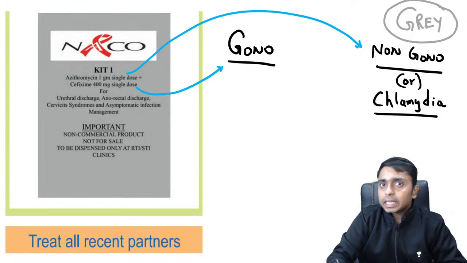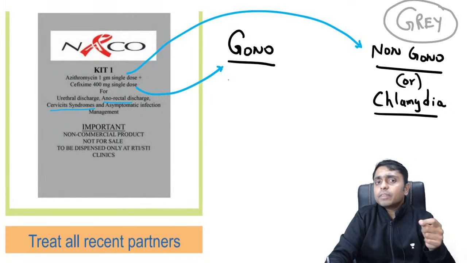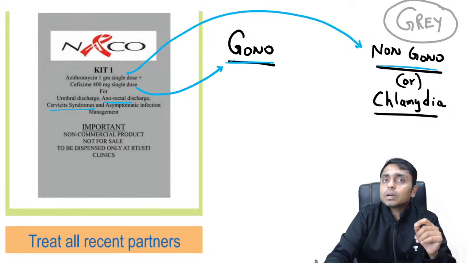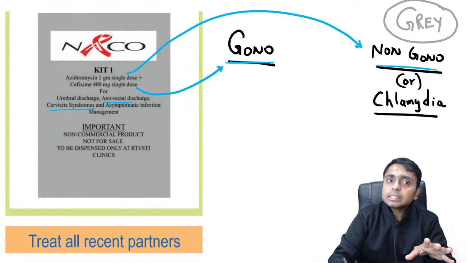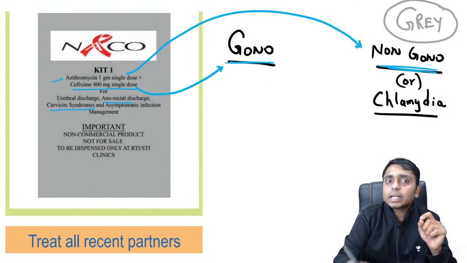And kit 1 is basically used for urethral discharge, anorectal discharge, and cervicitis syndromes. We should focus on gonococcal and non-gonococcal causes for urethritis. To combat gonococcal urethritis, we have cefixime 400 mg single dose, and to combat the non-gonococcal causes, we have azithromycin 1 gram single dose.